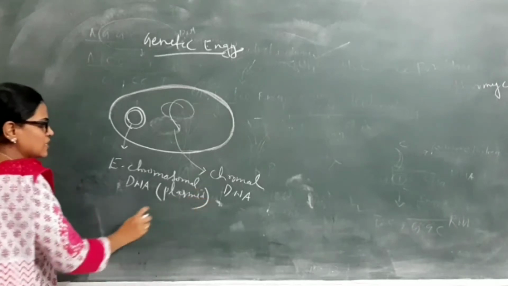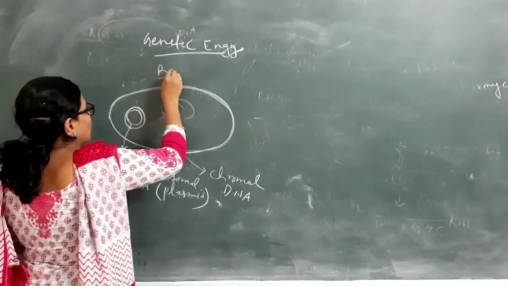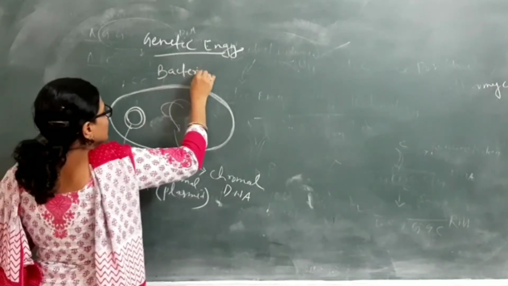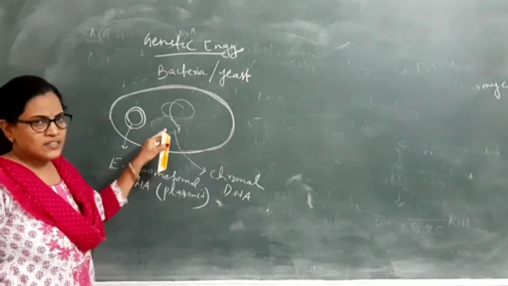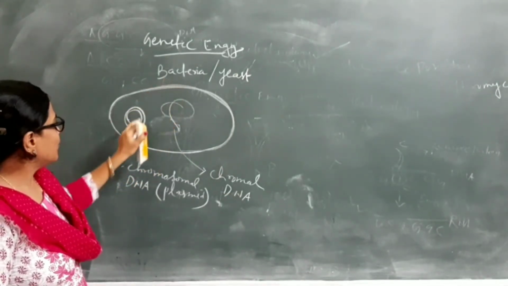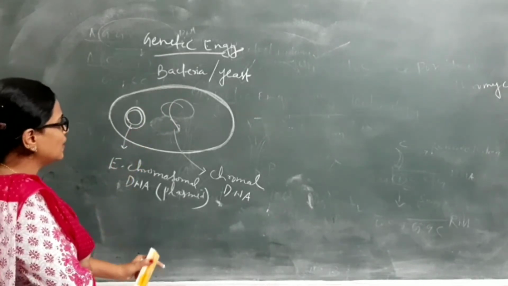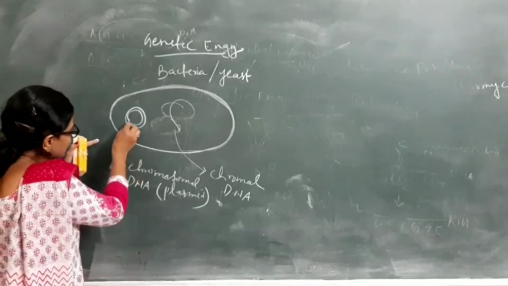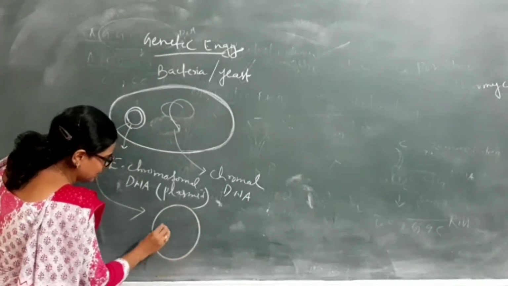This plasmid is present only inside bacteria or some eukaryotes like yeast. But in this present study, we study about bacteria. Bacteria contain the plasmid, which is known as extra-chromosomal DNA. We take this extra-chromosomal DNA and separate it.